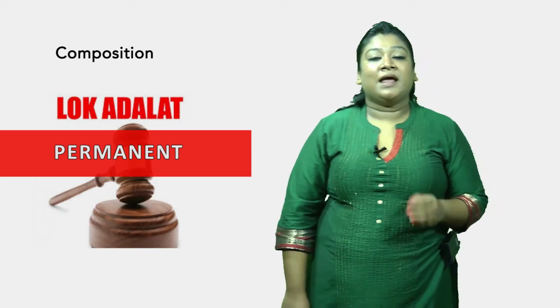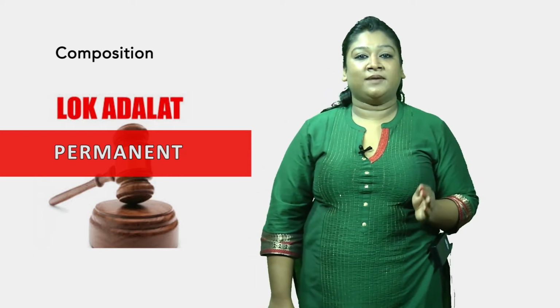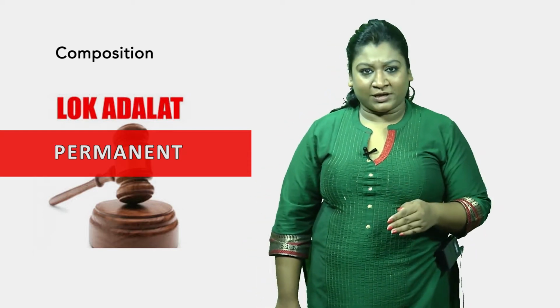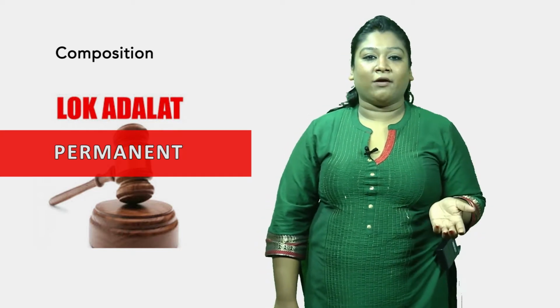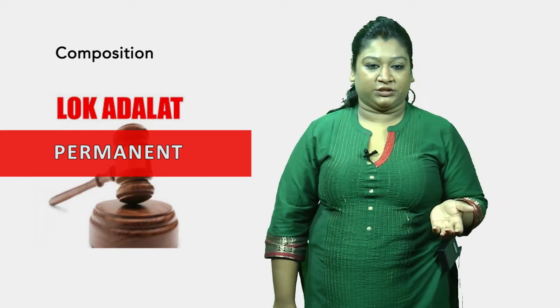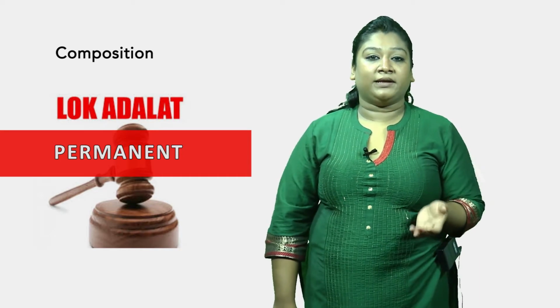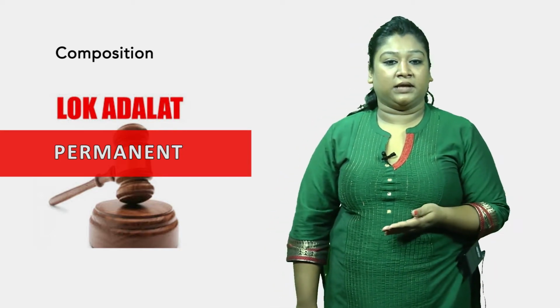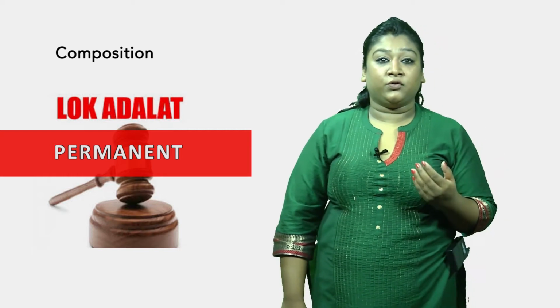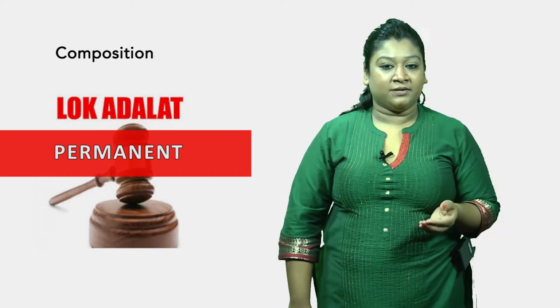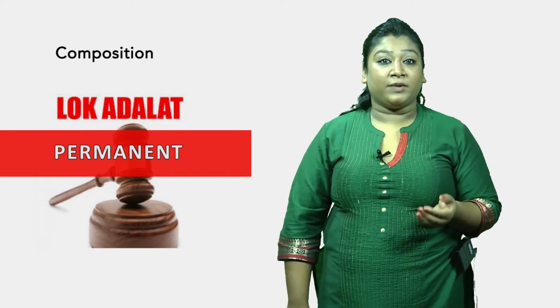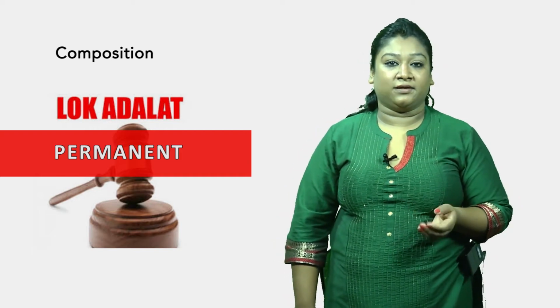So the chairman has to be, as per the Act, either a district judge or an additional district judge, or any person who is higher in rank than the additional district judge can alone be appointed as the chairman of the permanent Lok Adalat. Additionally, there are 2 members in addition to the chairperson, and the 2 members should have adequate experience in public utility service.